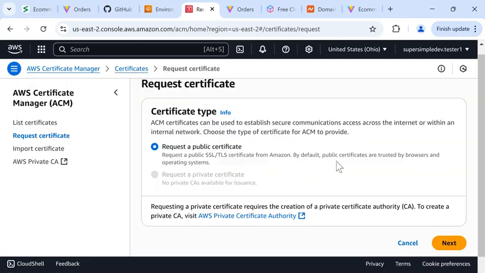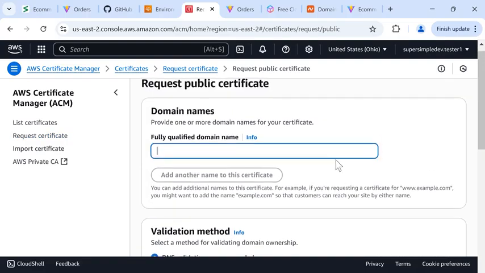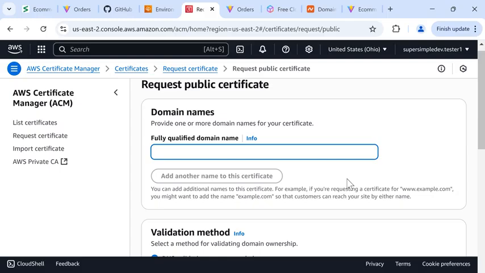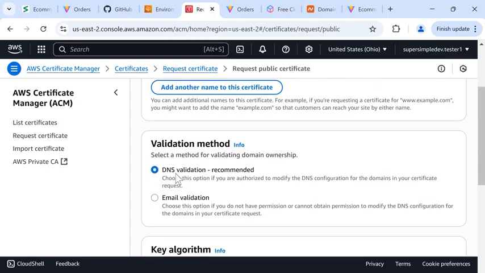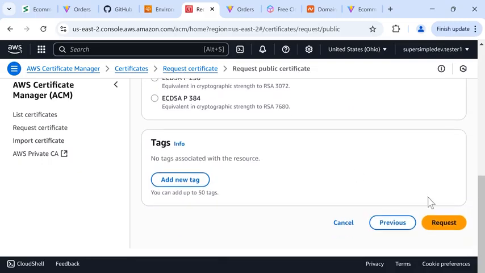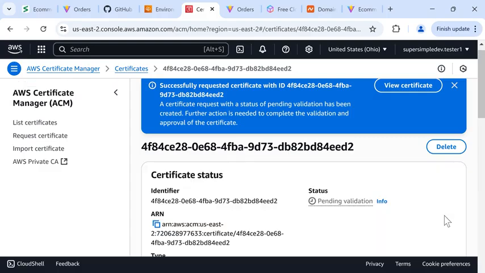We'll use the default value and click Next. And here, we're going to enter our domain name. Make sure to enter your domain name. And we'll scroll down and make sure DNS validation is selected. And scroll down and click Request. And then we'll wait for this to finish loading.